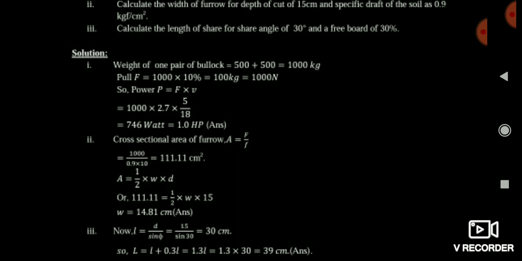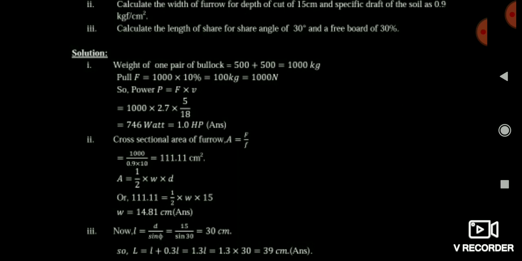Friends, cross sectional area is equal to pull by draft, means I have told you specific draft is equal to draft by cross sectional area. So from that relation you can use, cross sectional area is equal to pull by specific draft. And here I have calculated the area, that is 111.11 centimeter square.